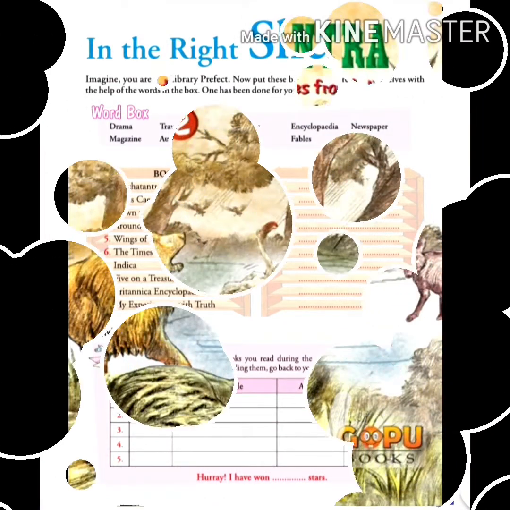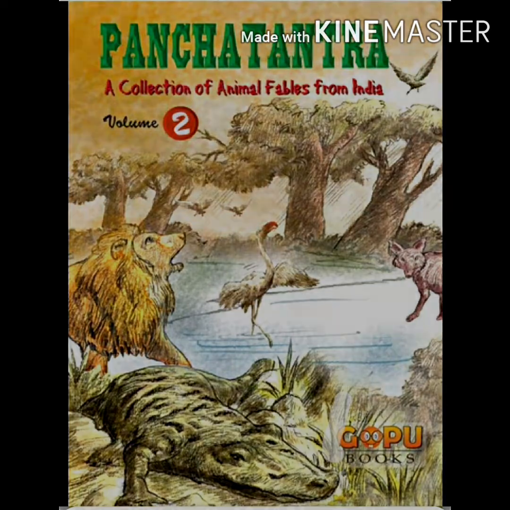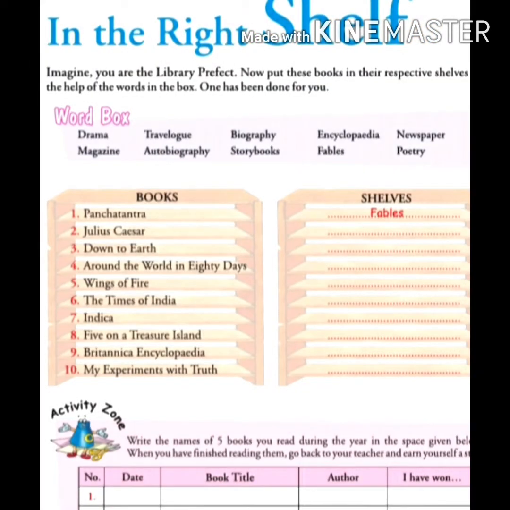The first book is Panchatantra. Panchatantra is an ancient Indian collection of interrelated animal fables. So, this book we will put in the shelf labeled as fables.